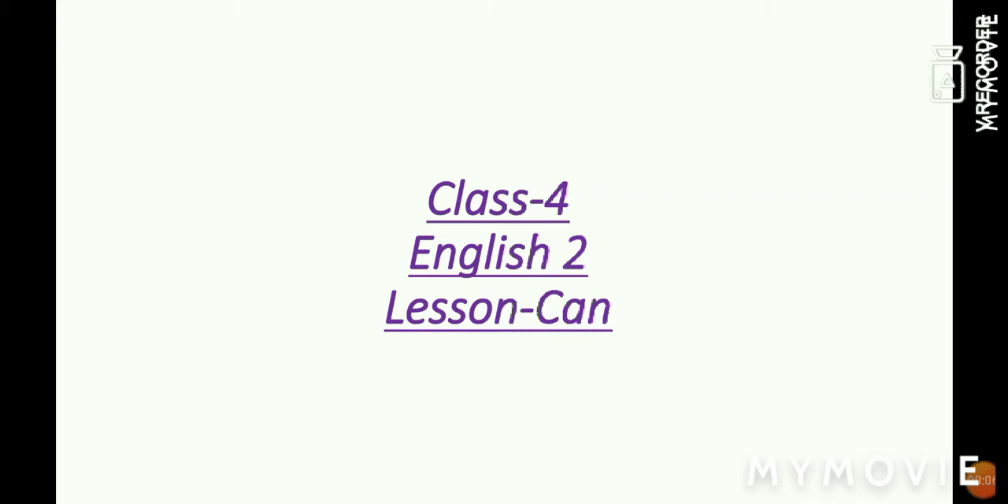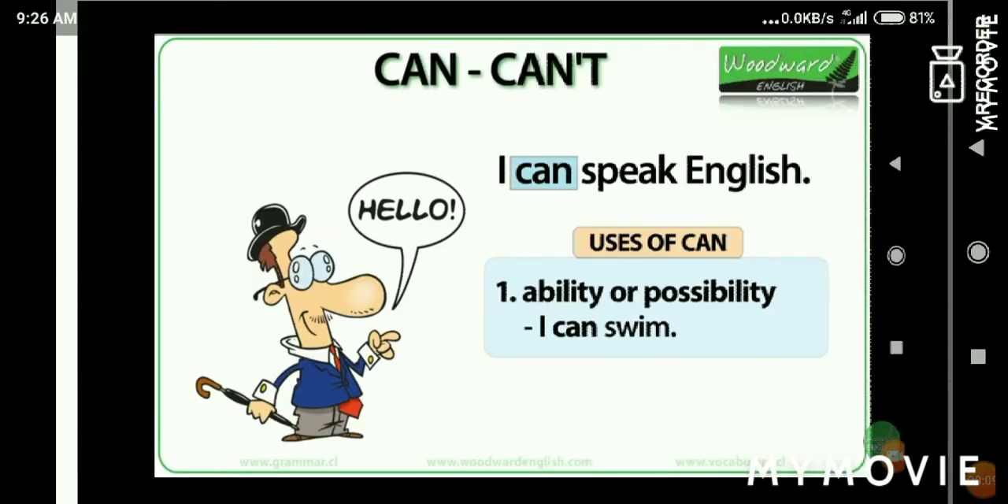Today, let us study English 2 lesson can. So, first of all, let us understand what it means. Can means the ability or possibility. I can speak English means I have the ability to speak English. I can swim means I have the ability to swim.